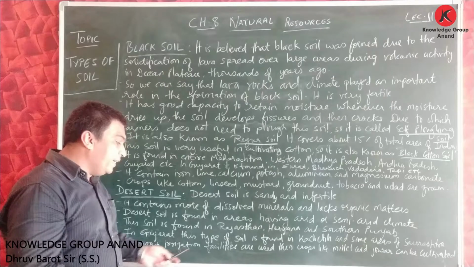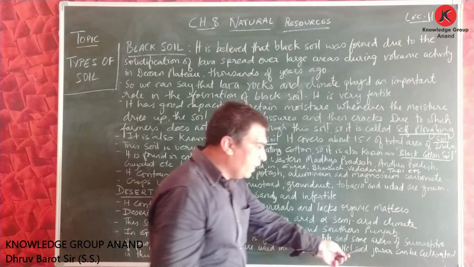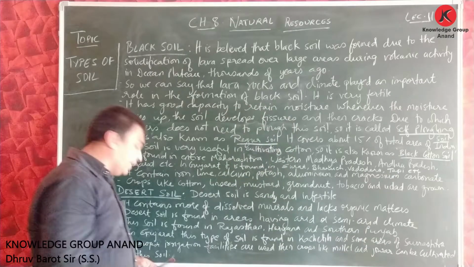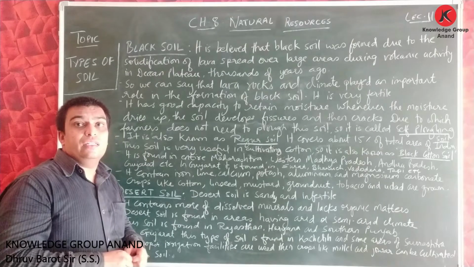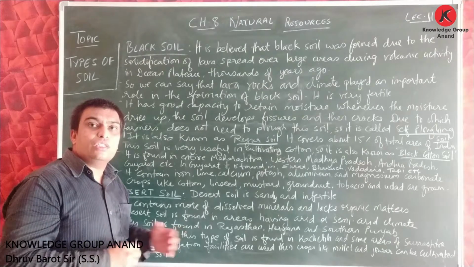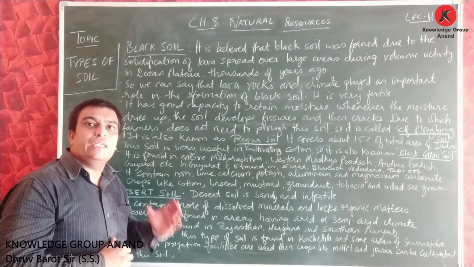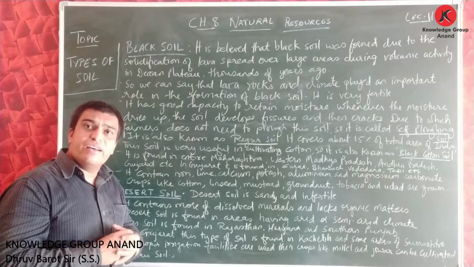If proper irrigation facilities are used, then crops like millet and jowar can be cultivated in this soil. Friends, here it is said, this soil is less fertile. As we learned a few points before, this soil is sandy and infertile.